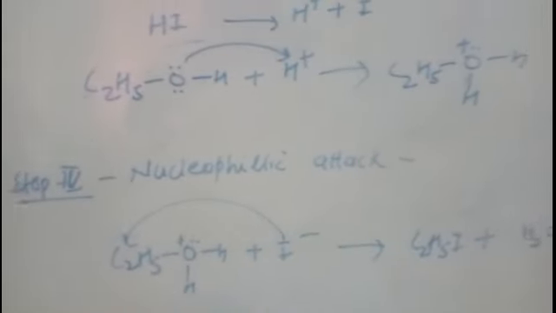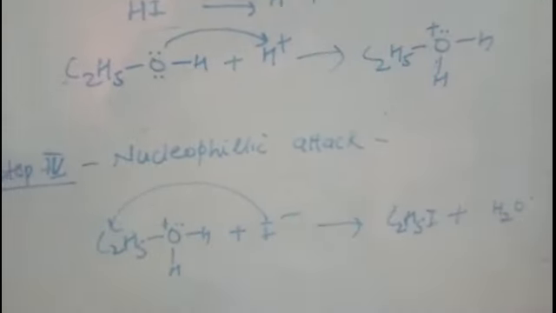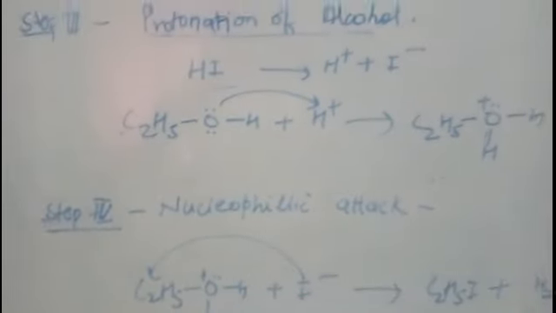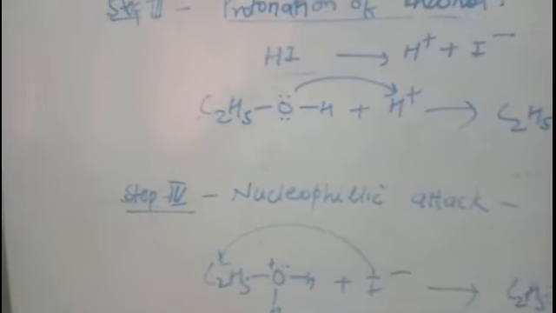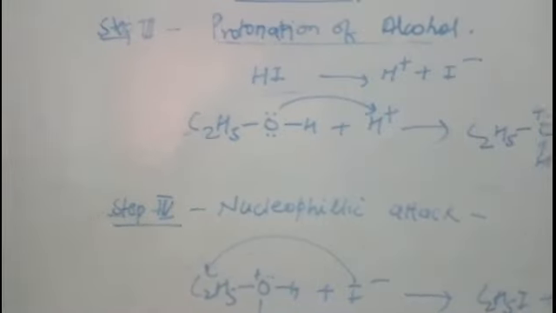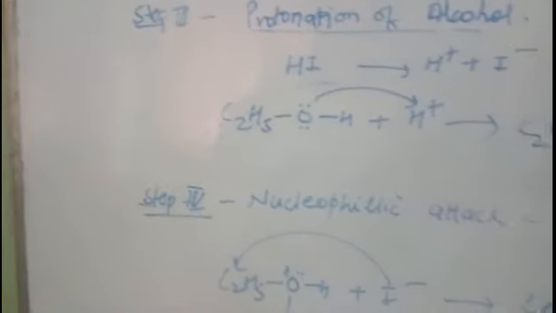So iodoalkane is the final product formed, and we will get one molecule of water. So this is how 4 steps will be there when there is excess of hydroiodic acid, but when we have a limited amount of hydroiodic acid, then there will be only 2 steps. Now there are certain limitations.